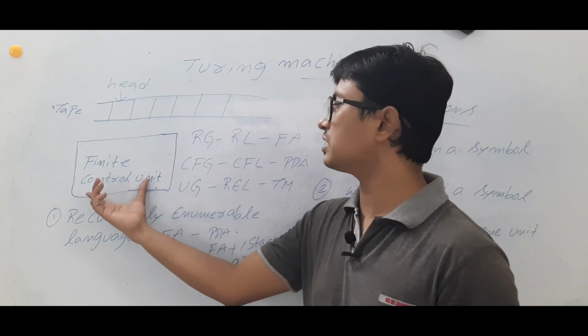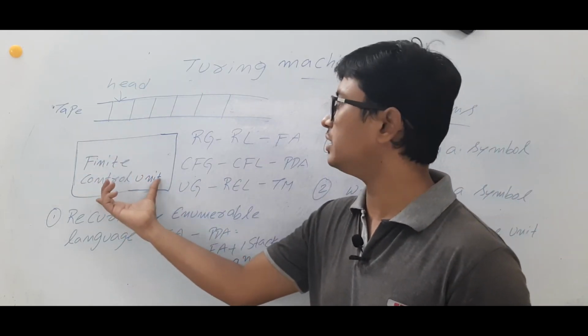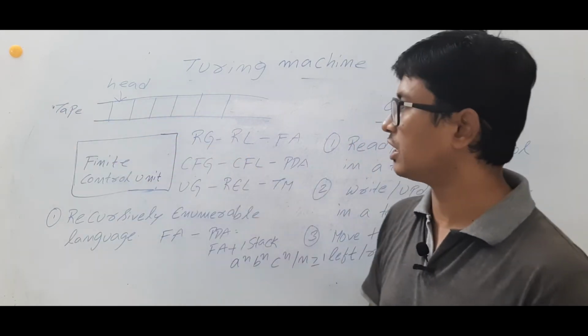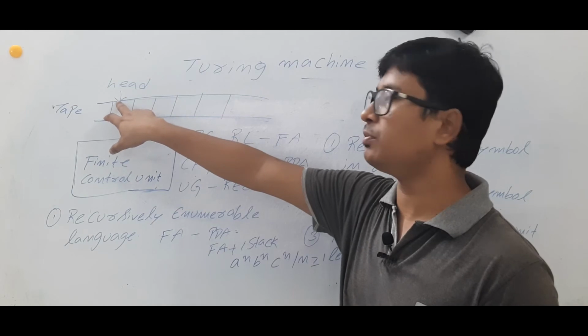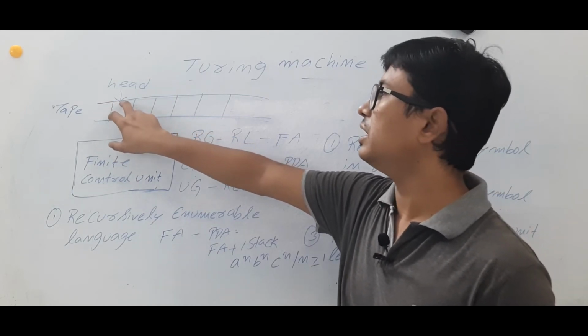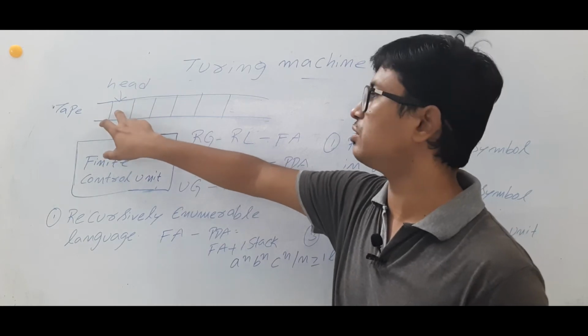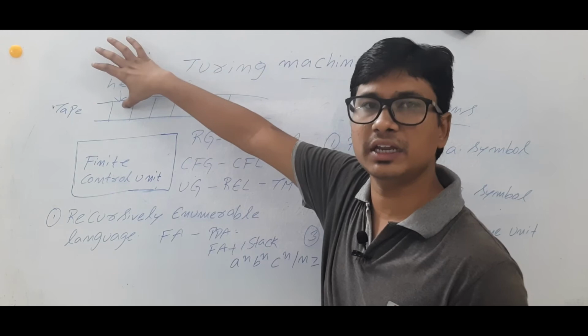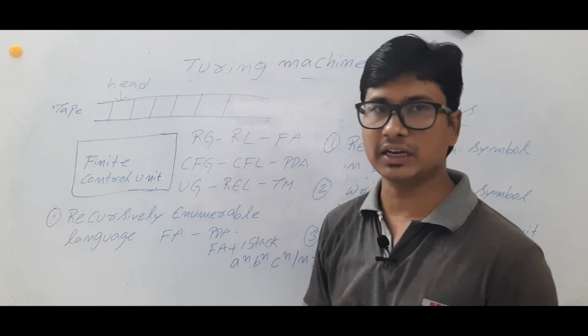Turing machines will have a finite control unit and we will have a tape. We will call this a tape, and on the tape you will have a tape head. The tape head is used to read the particular symbol which is located here. Suppose the tape head is located here, either you can read the content or you can write the content.